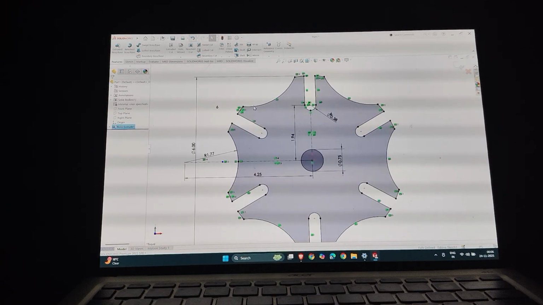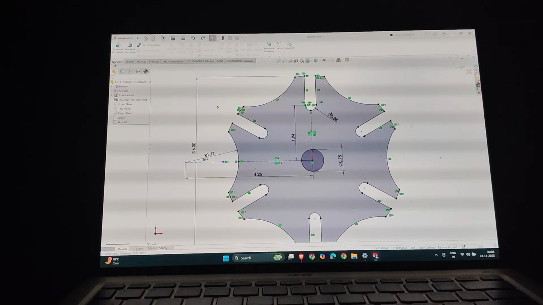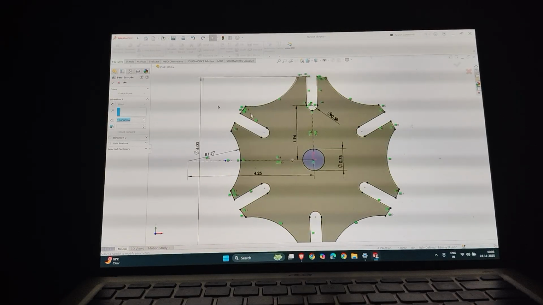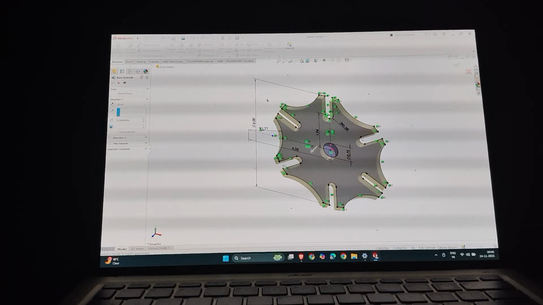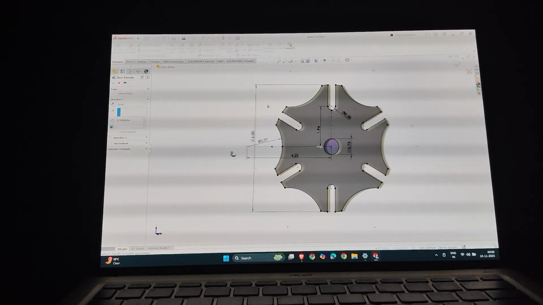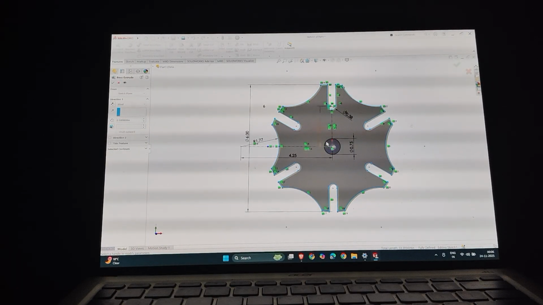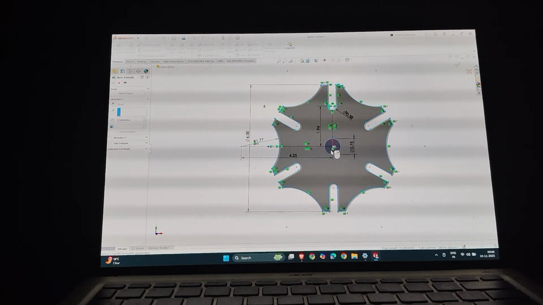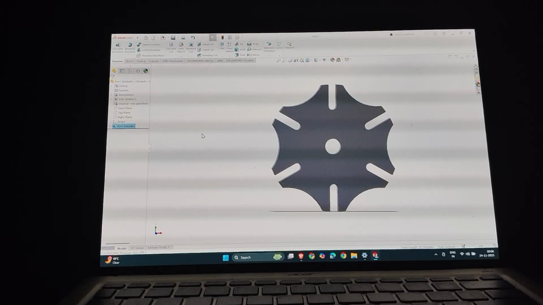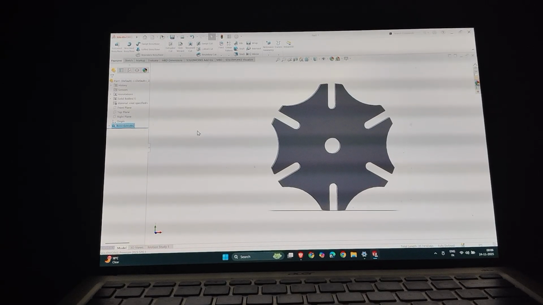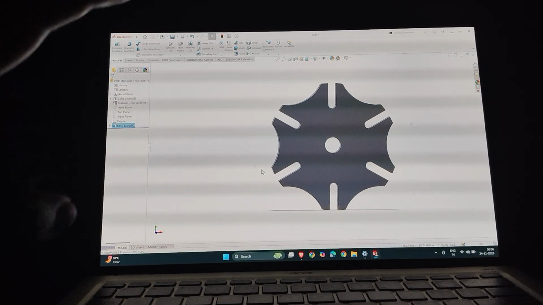Actually, I forgot to deselect the circle, so it selected all the circles. 0.3. Select it. Just do one thing. Nice. Only select it. Now the Geneva wheel is ready.